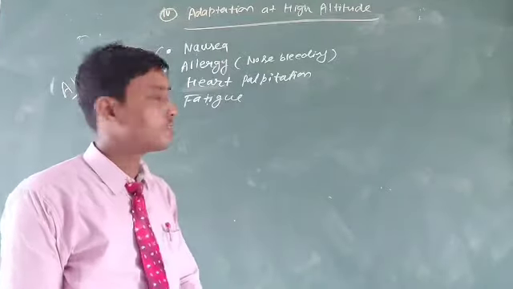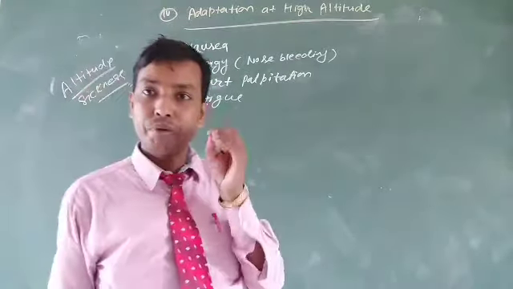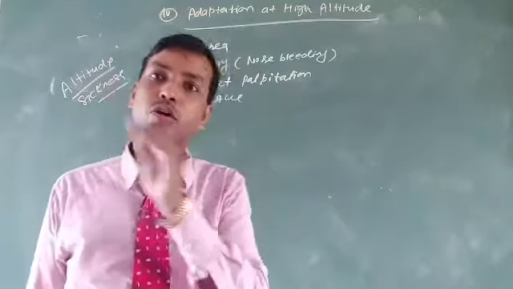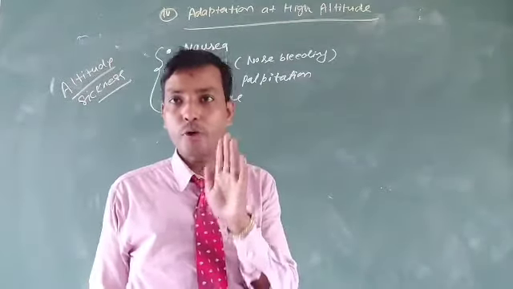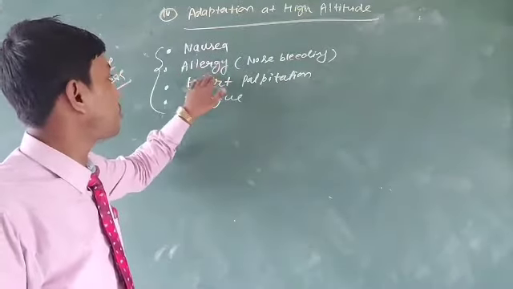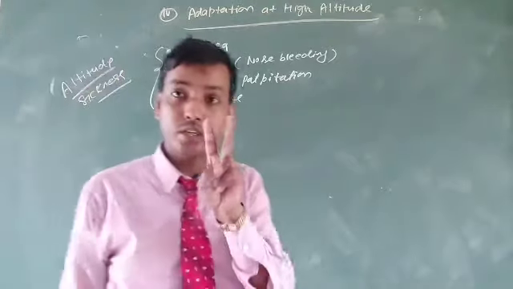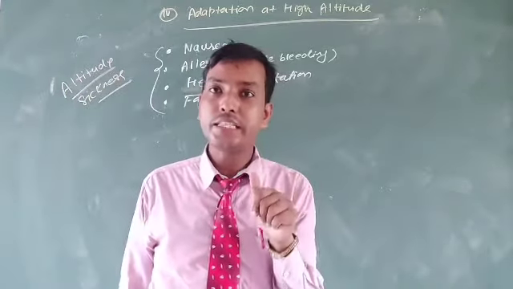Now let's check why these problems appear in a person that moves from low altitude to high altitude. Listen, there are two reasons behind the problems of nausea, allergy, heart palpitation and fatigue, that is the altitude sickness. It may be asked in the examination.